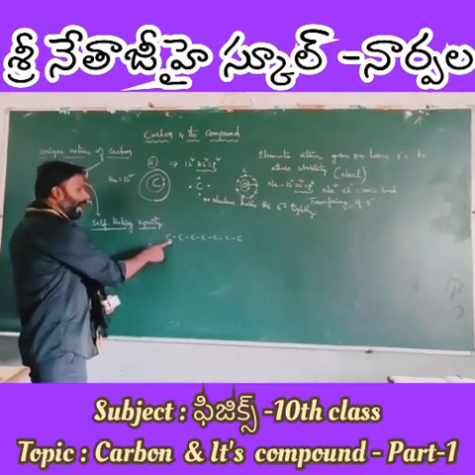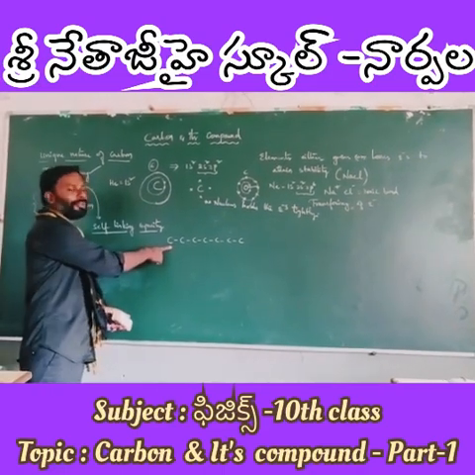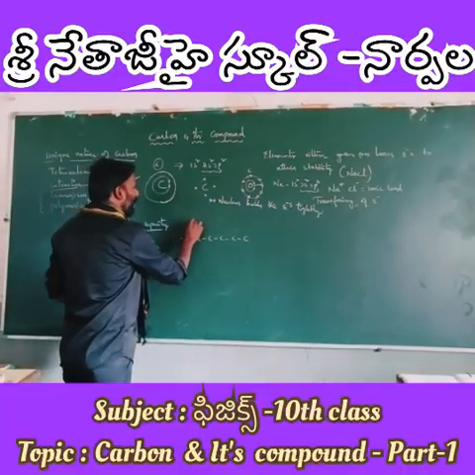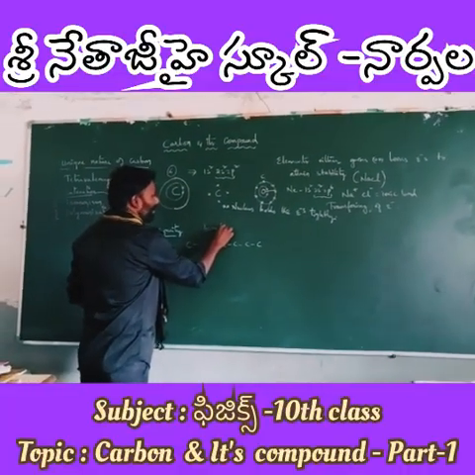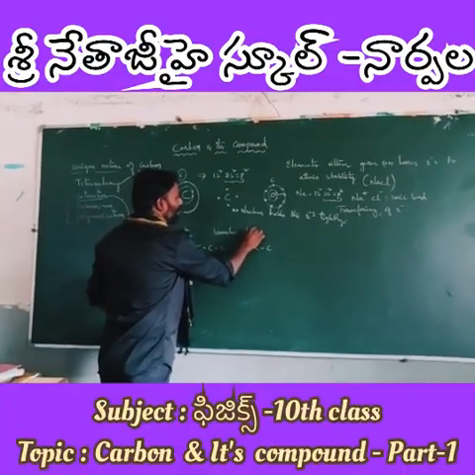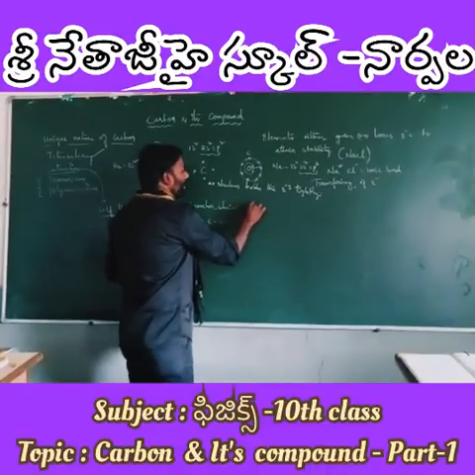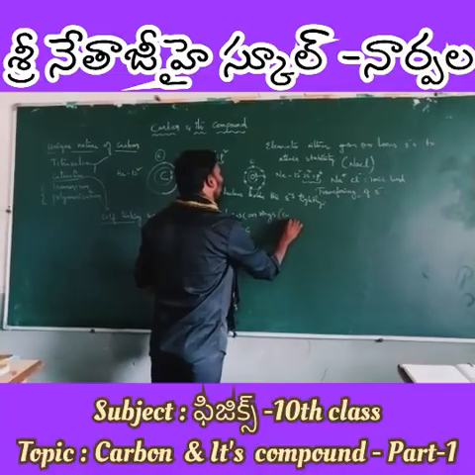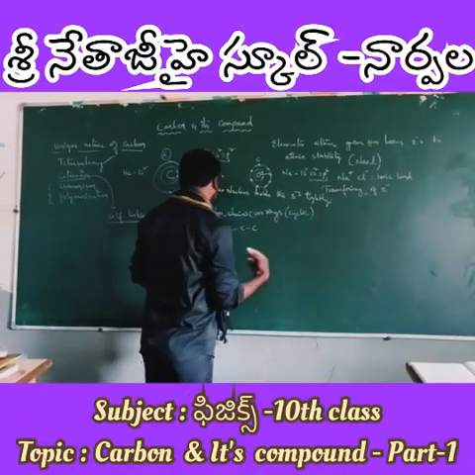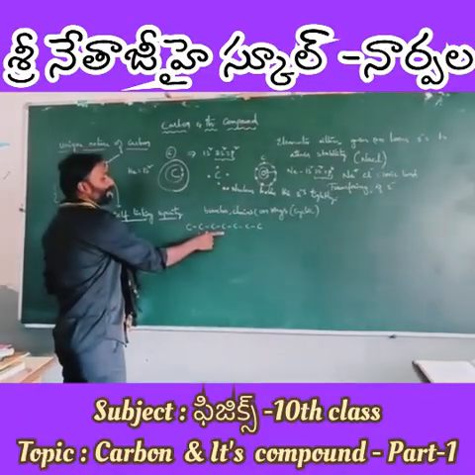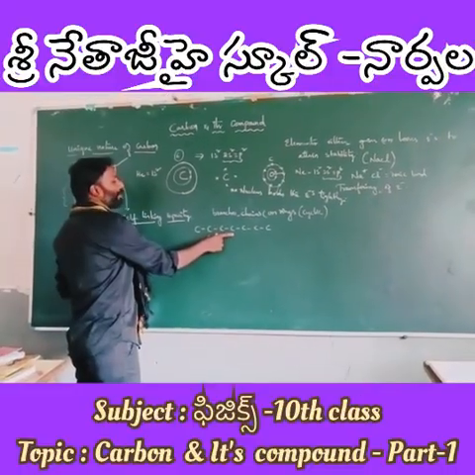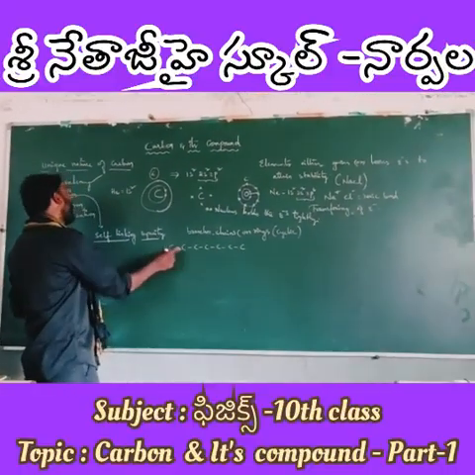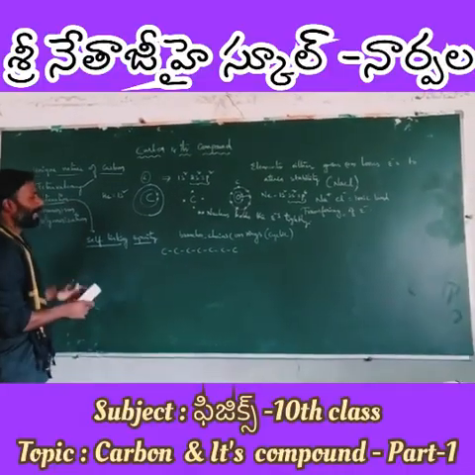Therefore, carbon is the only element which forms different numbers of bonds, which we call branches, chains, or rings. Rings simply means cyclic. This is called a branch, a chain, a long chain. So self-linking capacity is called catenation.